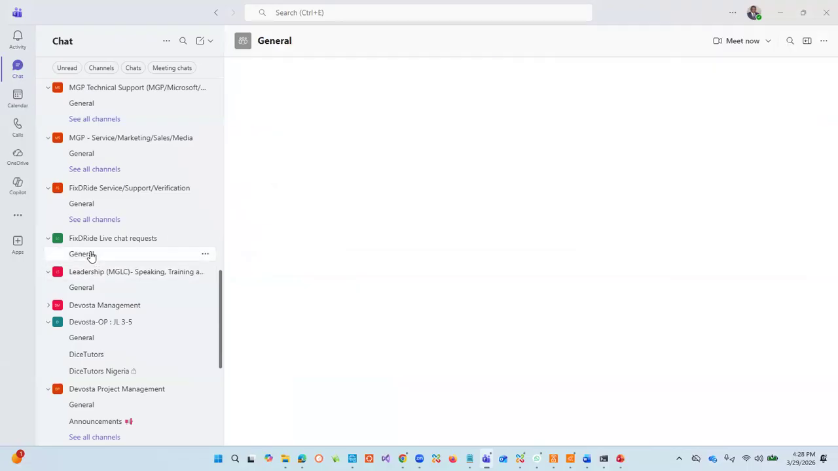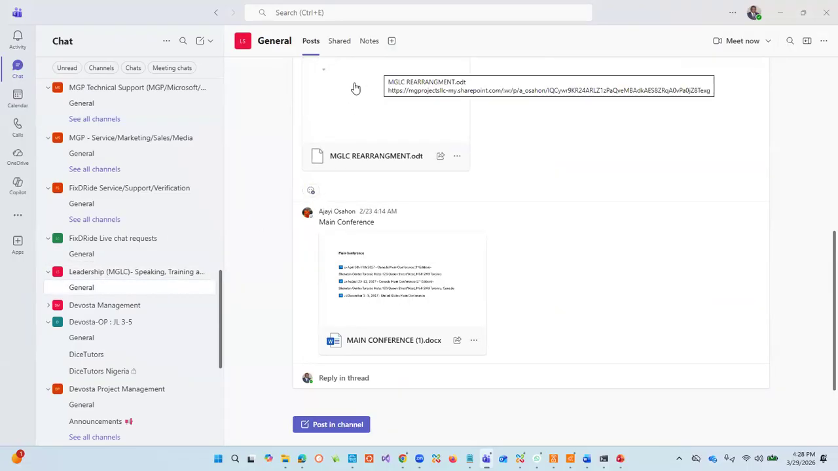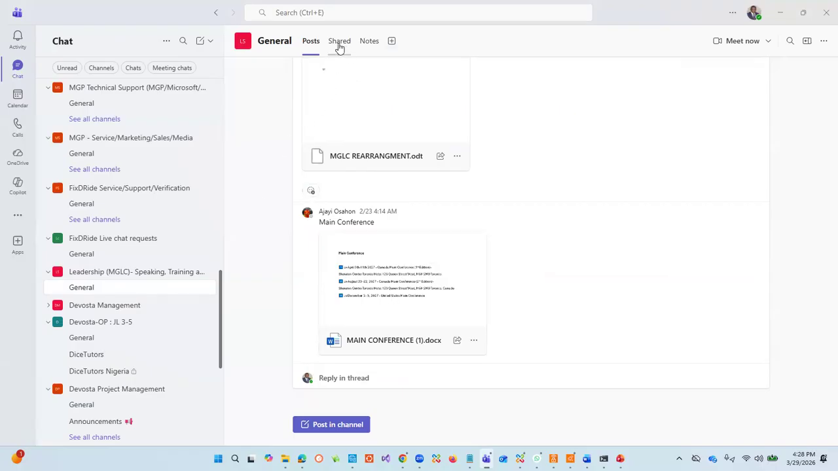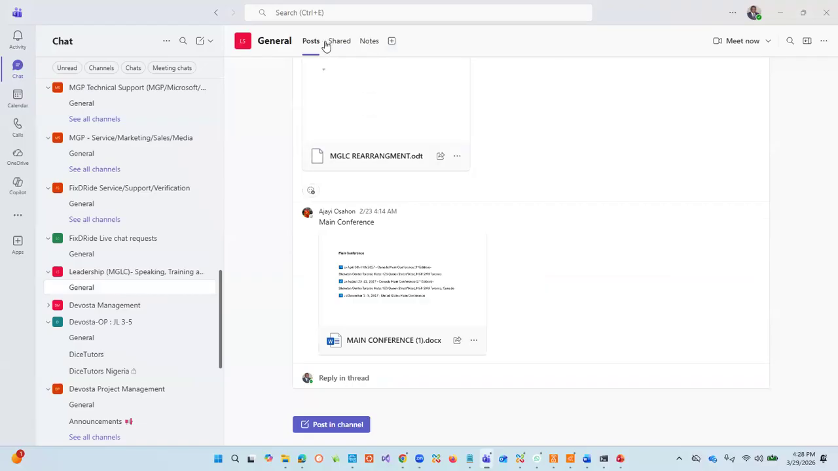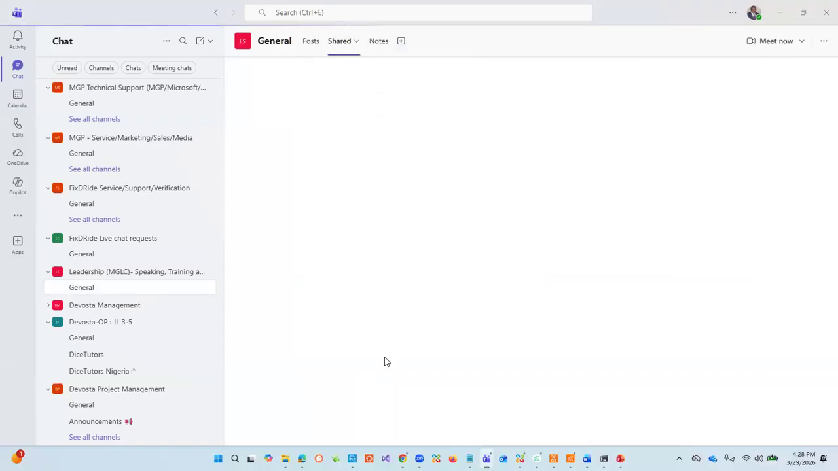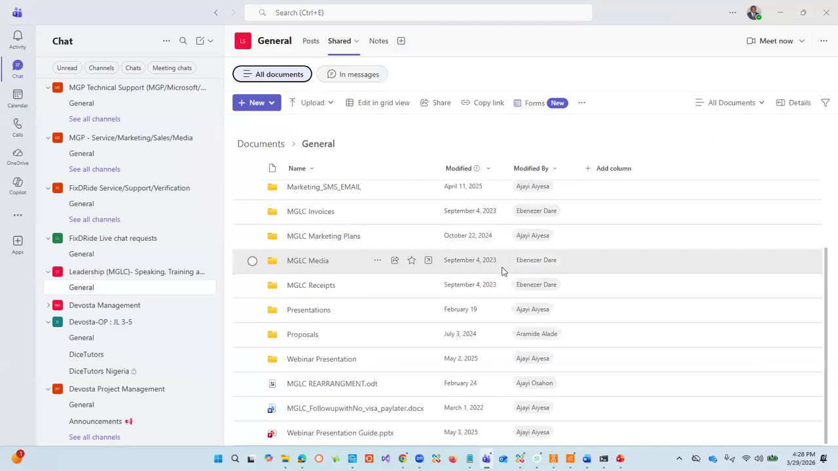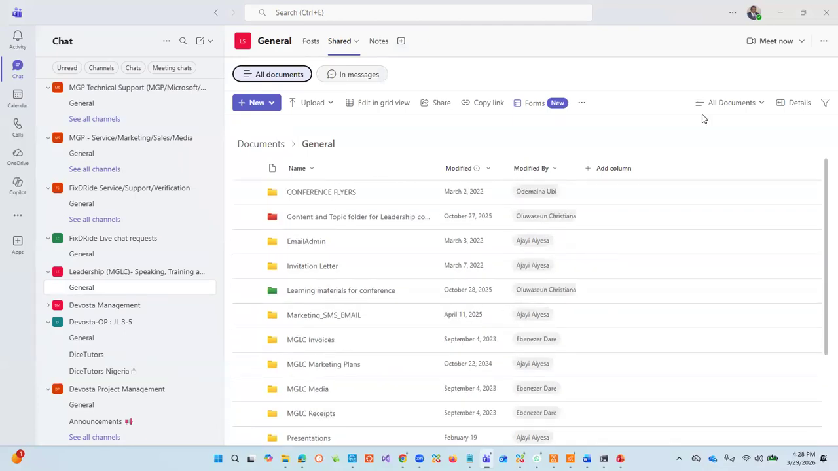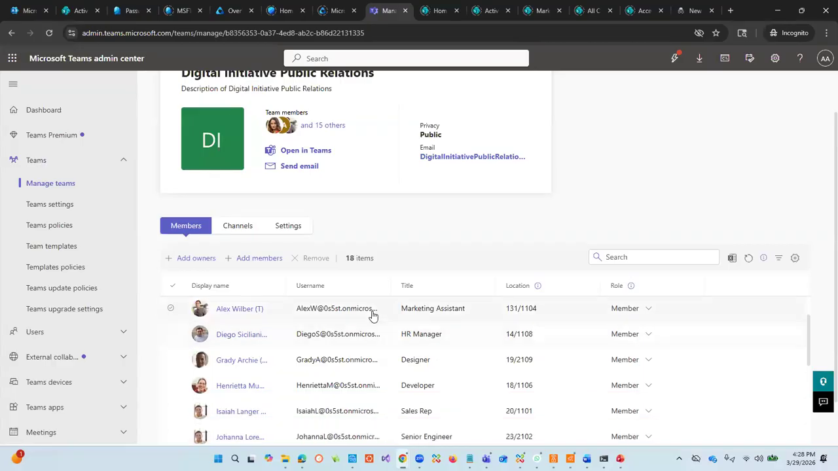Here under General, you can have a chat within members of the channel. You can have info. They can have shared folders, what they can use to collaborate with, and all that. So all these things are there for members of the channels. So that's what this is all about. We have all these things. Now, that's on the aspect of Teams.